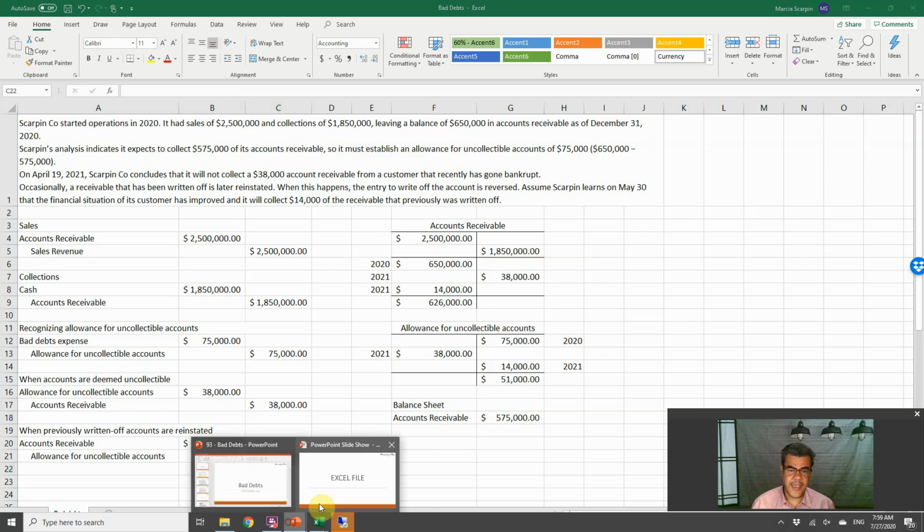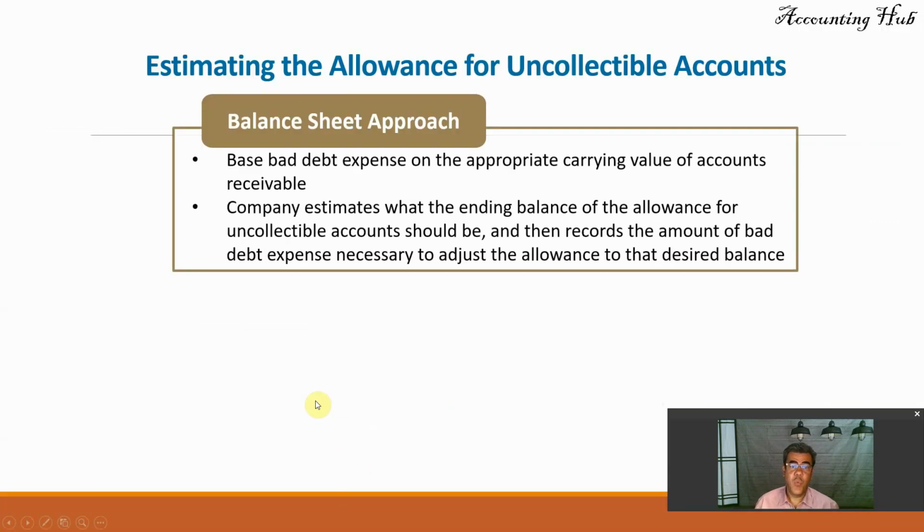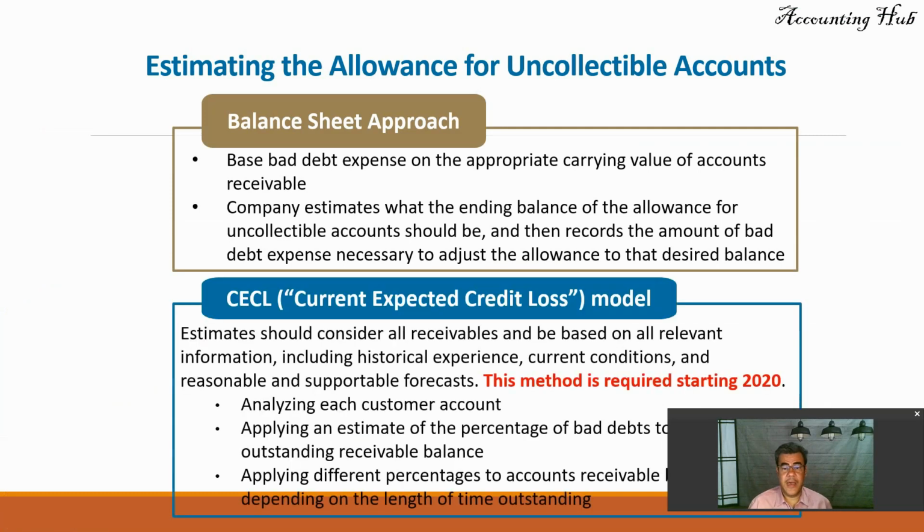Okay, guys, and what do we have here? We have two methods to do that: the balance sheet approach and the current expected credit loss, which started in 2020. That is a very subjective and qualitative method. But the balance sheet approach bases bad debt expense on the appropriate carrying value of accounts receivable.